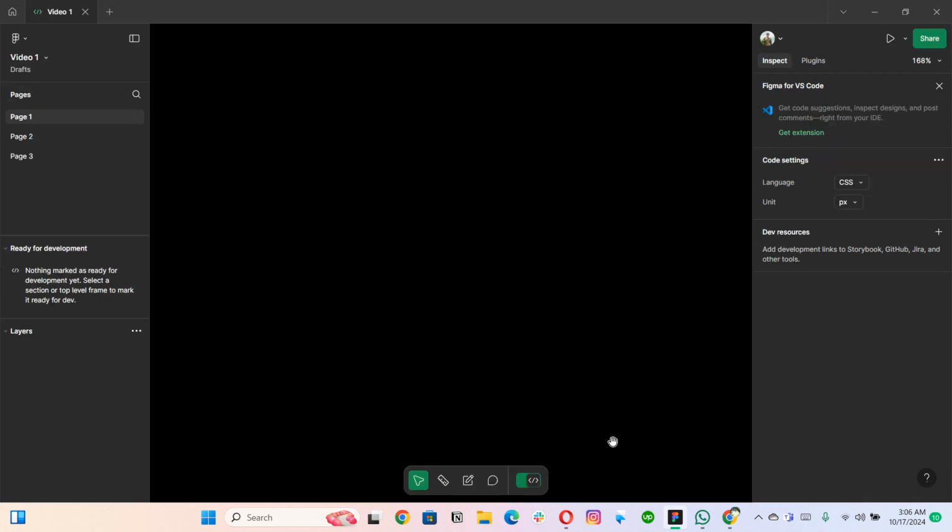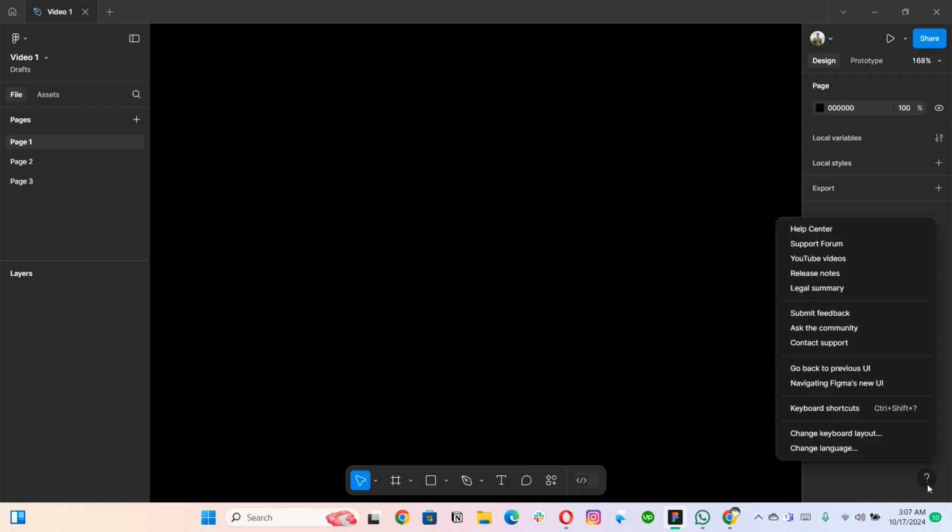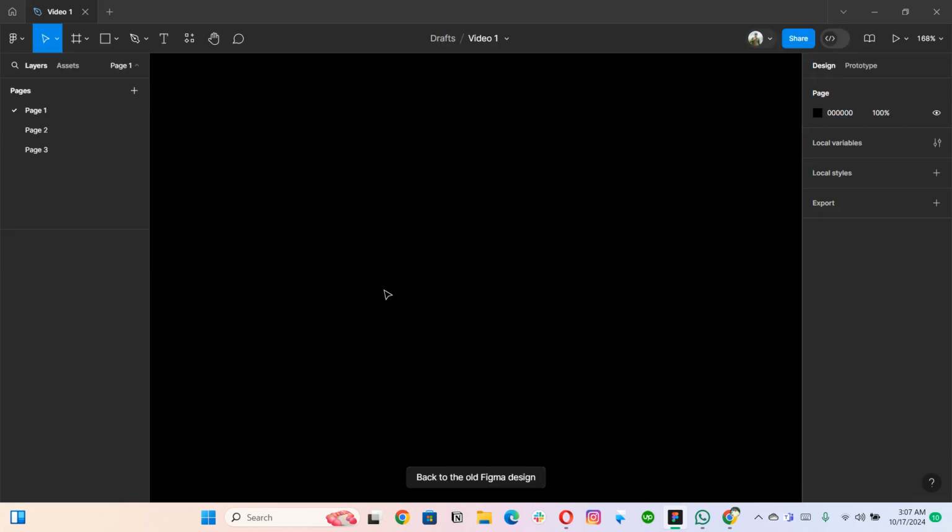So then this is the option to turn on the dev mode. When you turn on the dev mode, you can see a few changes happen in the interface of the design as well. We are not going to cover these things currently. We will talk about them later on when we are going to design and then talking about the handoff to developers, and then we will talk about the dev mode. So right from here you can find a few resources as well. And if you want to go back to the previous UI, that was the old UI of Figma, then you will be able to see the toolbars here and also a few changes right here as well.